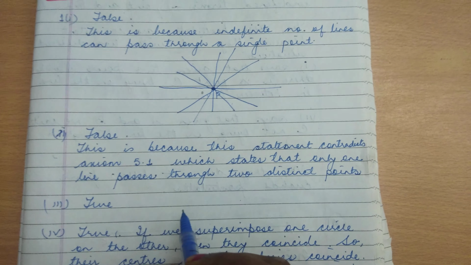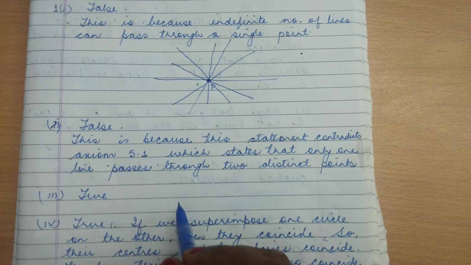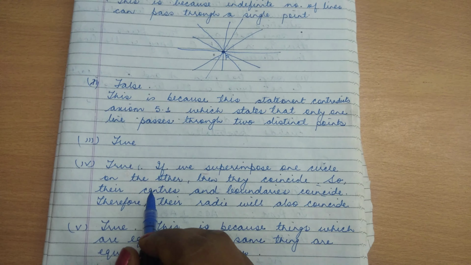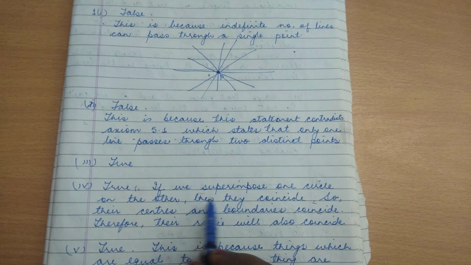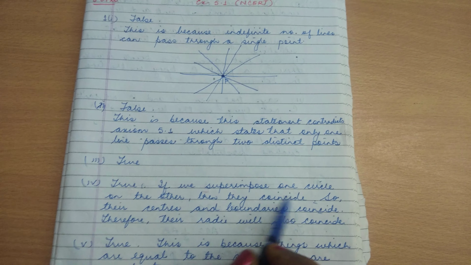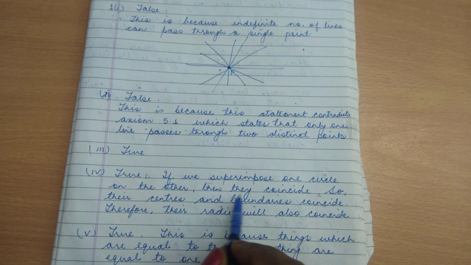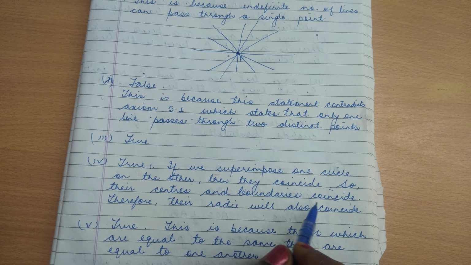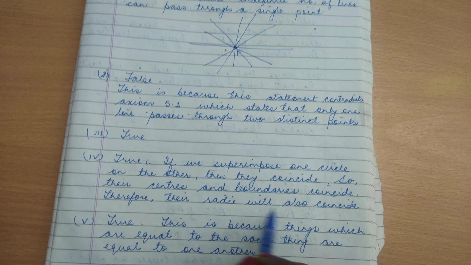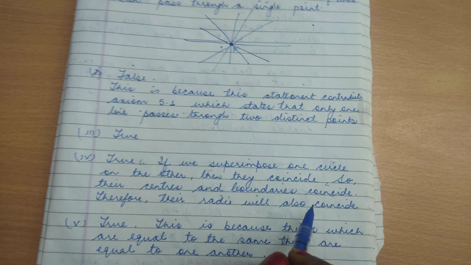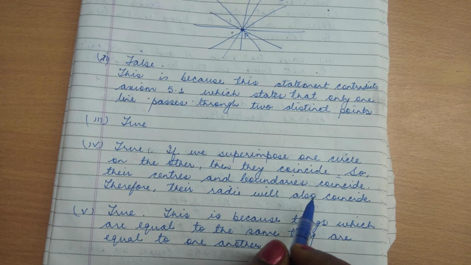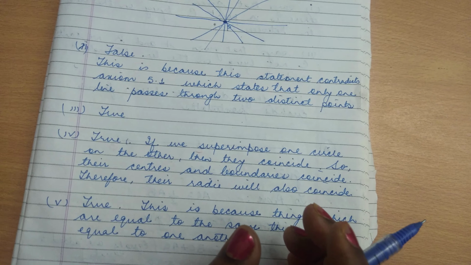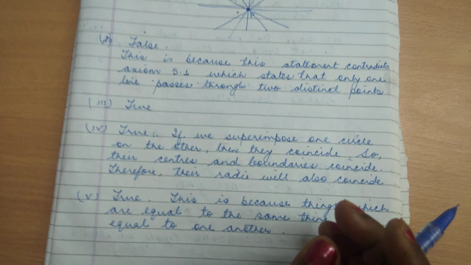Question number 4. If 2 circles are equal, then their radii are also equal. This is also true, because if we superimpose one circle on the other, then they coincide. So their centers and boundaries coincide, therefore their radii will also coincide. If you take two circles and they are equal, coinciding with each other, this means that their radii are also equal.